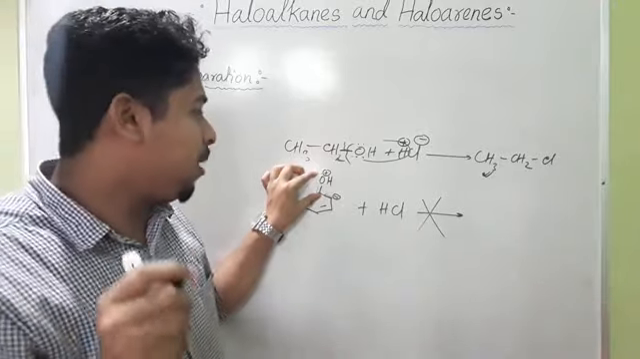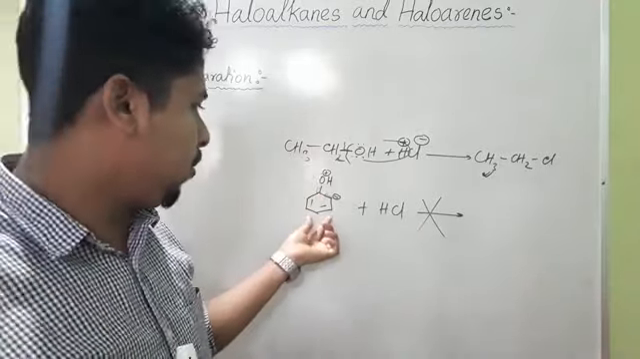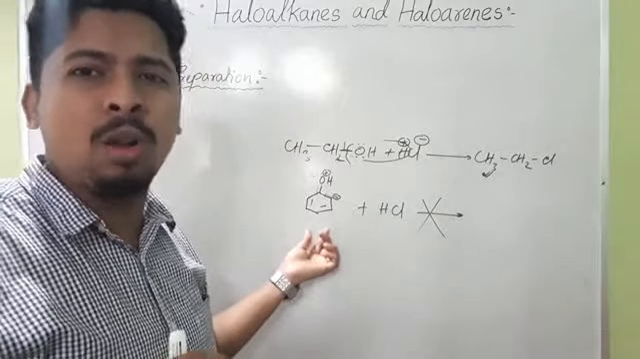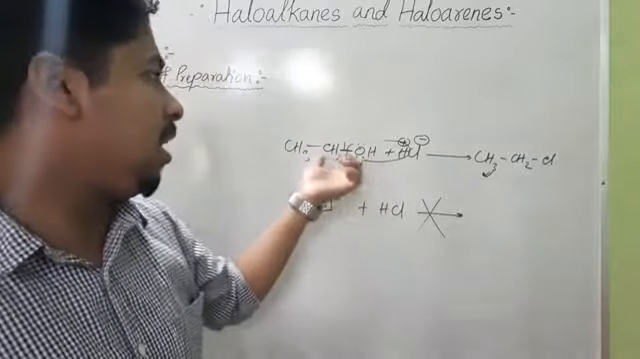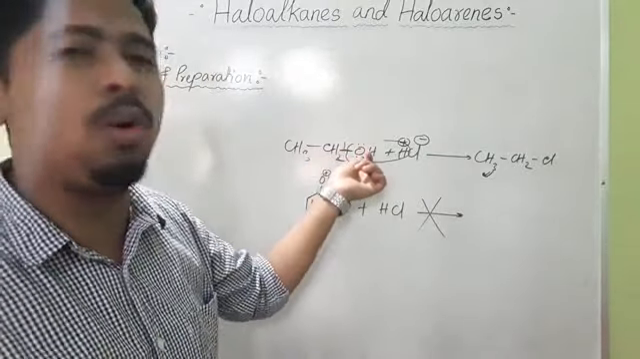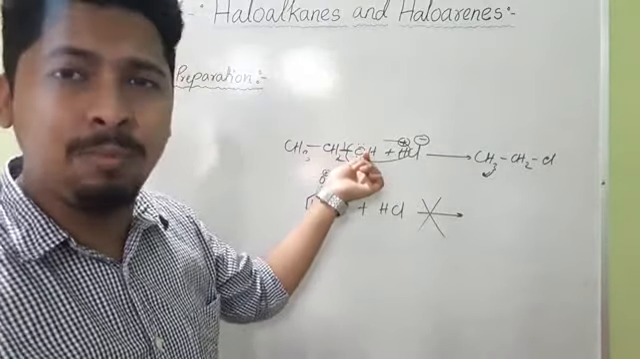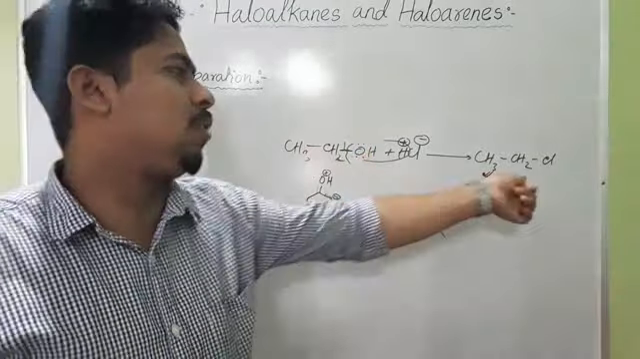That's why with halogen acid, this aromatic alcohol does not form these haloarenes. But in the case of aliphatic alcohol, this carbon-oxygen bond is a pure covalent bond, so it can be easily cleaved by using this halogen acid, so it can form this haloalkane.